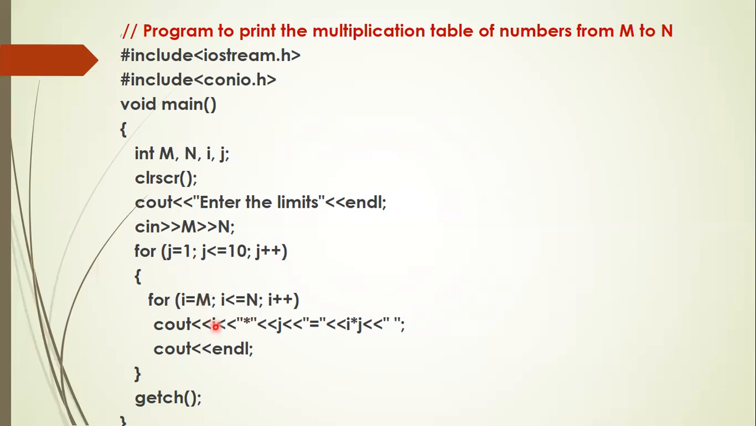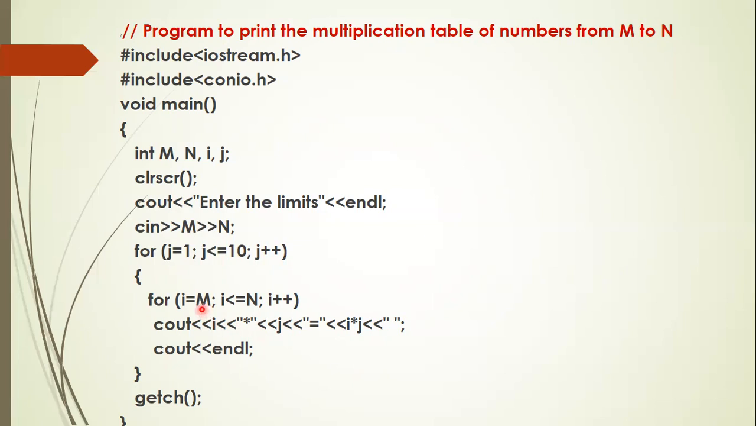Now, the first time i is 3 into j value. j value is 1. 3 into 1 equal to 3. Then i becomes 4. 4 into 1 equal to 4. Then 5 into 1 equal to 5. So in the first row, you would get 3 into 1 equal to 3, 4 into 1 equal to 4, 5 into 1 equal to 5. Next, automatically, j takes the second value equal to 2.